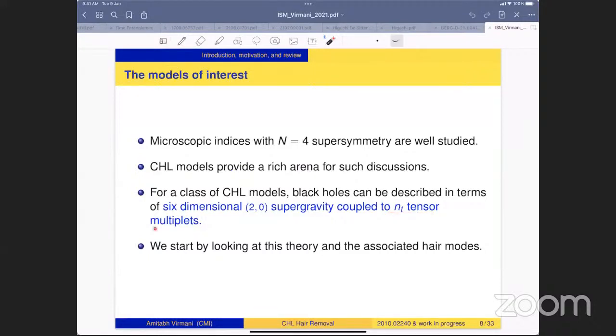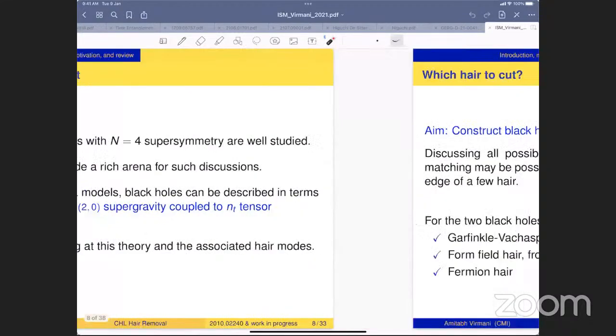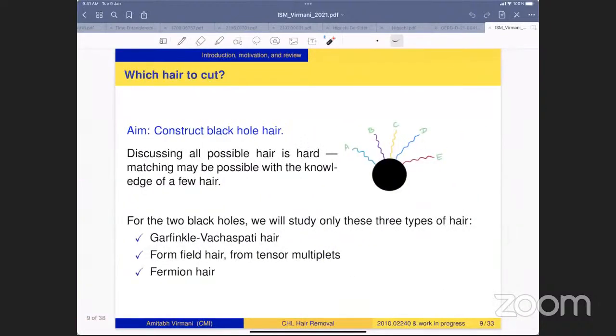number of tensor multiplets. Okay, so what we will do is start by looking at black holes and the hair of these black holes in these theories. This is what we will start with. Then the aim will be to construct a black hole in this setup. Now, it turns out that discussing all possible hair is hard, perhaps not even useful.